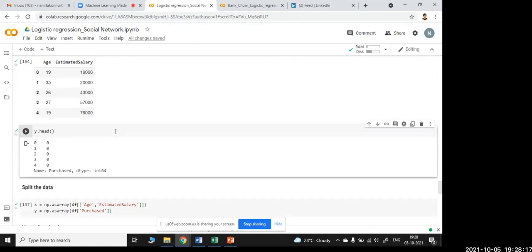Now here you have a particular situation where you have to make a decision. People get confused in a lot of situations about how to decide what is the X variable and what is the Y variable. I told you yesterday there is one target variable and there are predictors. What you are predicting comes in Y, and what you are using to predict comes in X. So Y is equal to a plus bX, where we input the X value and then get the values for Y prediction. Here my prediction values are purchased or not purchased. I have to decide on that basis, so it is Y, whereas X is age and estimated salary.